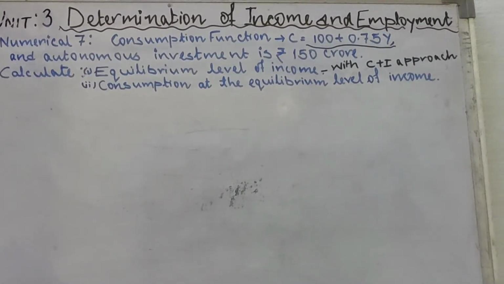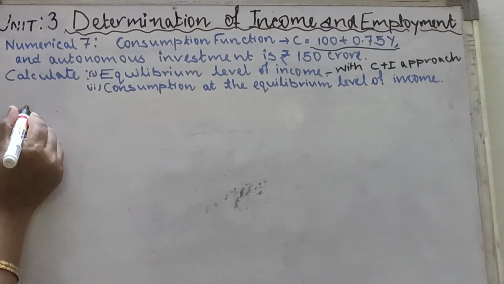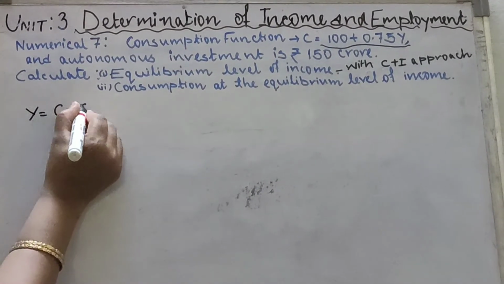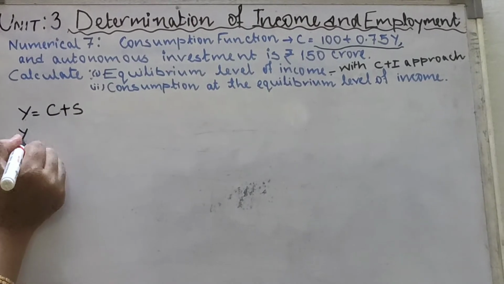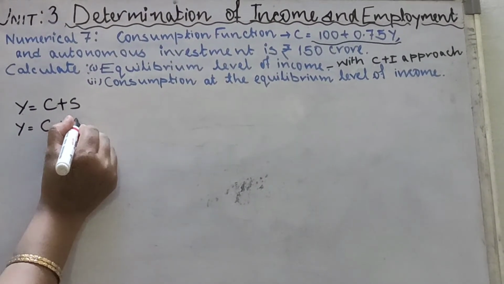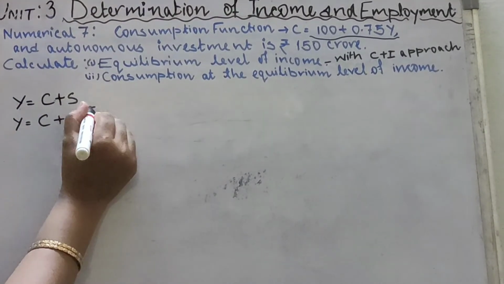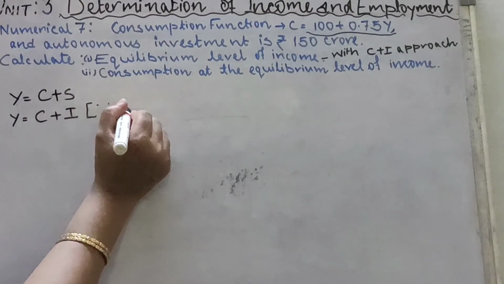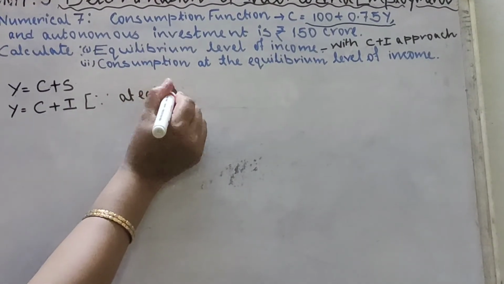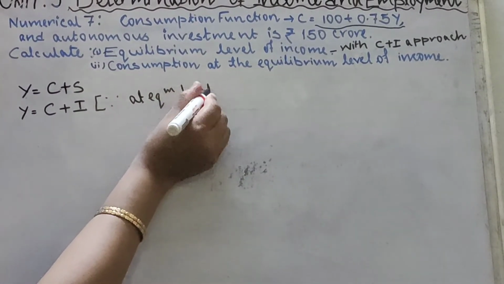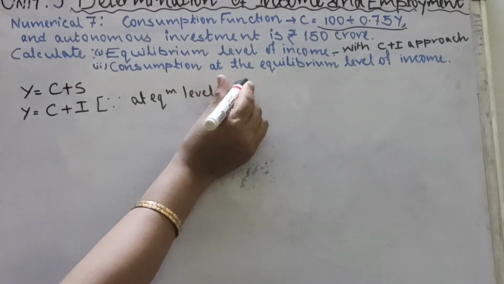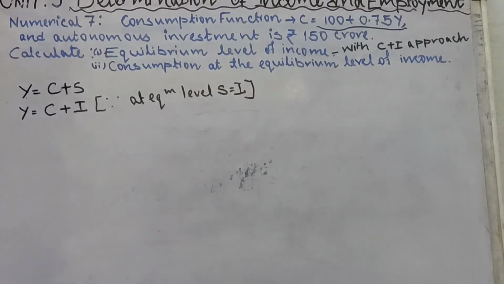लेट्स स्टार्ट. वी नो दैट इनकम is equal to C plus S, but since it is the equilibrium, so we can write income is equal to C plus I, since at the equilibrium level S is equal to I. What we have to do next?